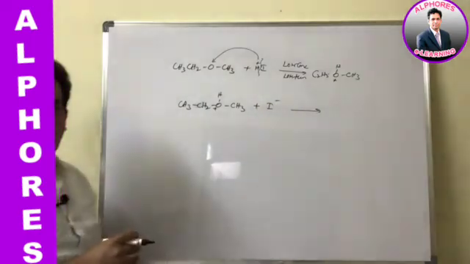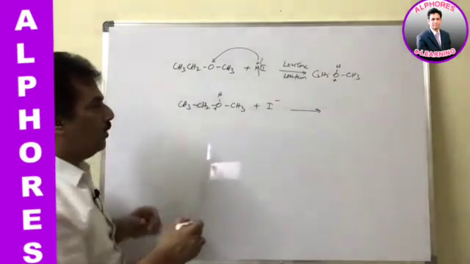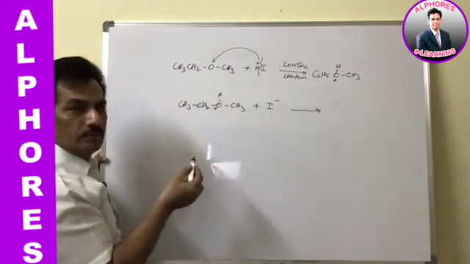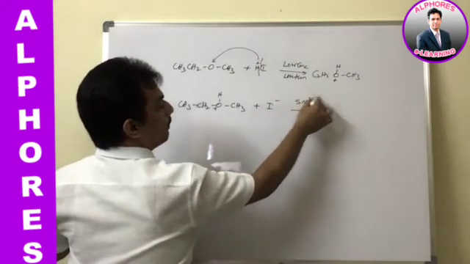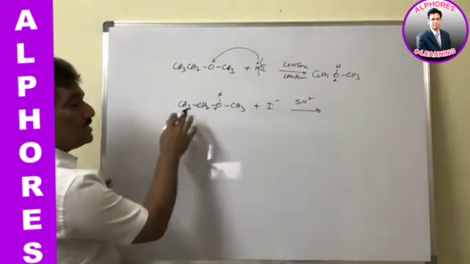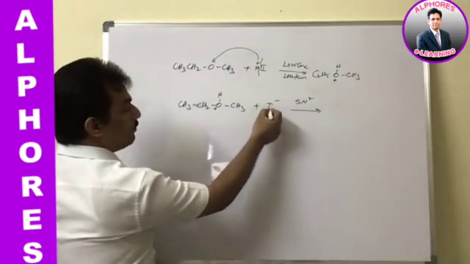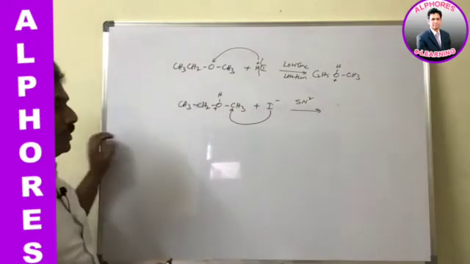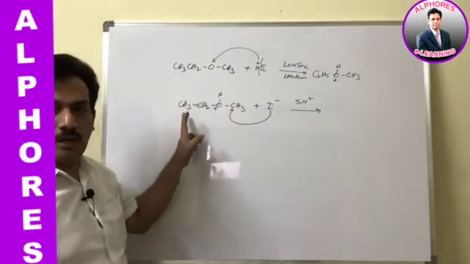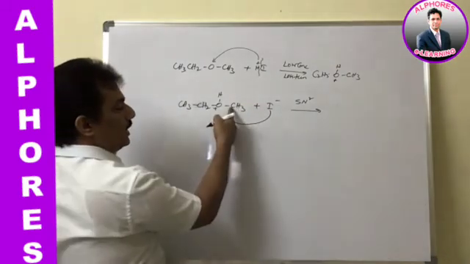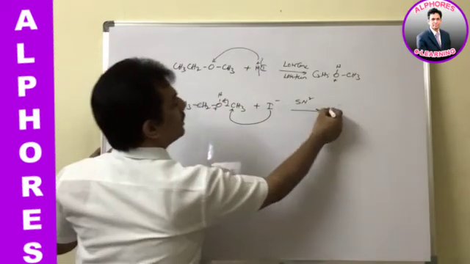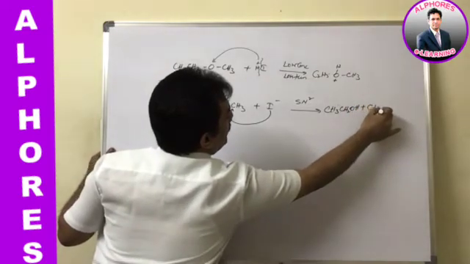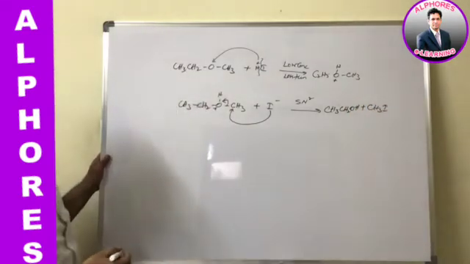It is an asymmetric, mixed ether, so where will this iodide attack, the methyl or the ethyl, in an SN2 mechanism? Just remember, in such a case iodide will always attack the less bulky alkyl group, because bulkiness prevents the attack of iodide. That's why it preferably attacks the methyl, and the bond breaks there. That means CH3CH2OH plus CH3I will form. I think you got this idea.